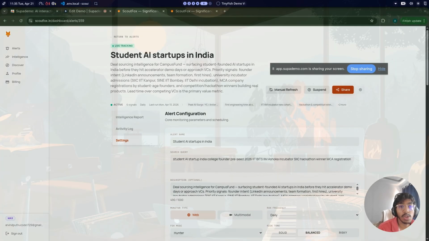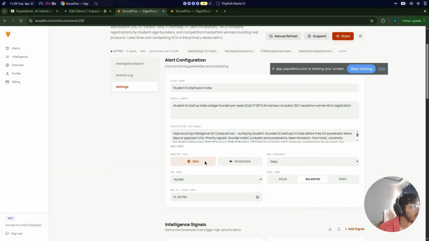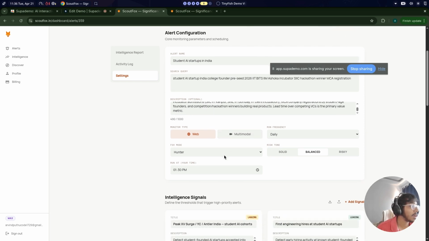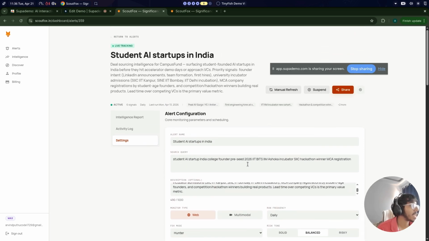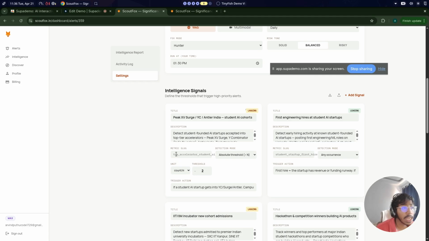You can even set up alerts through WhatsApp. Once that alert is set up, you have multiple downstreams. It could be a web alert, it could be a multi-modal alert. Your query would be just student AI startups, and the system will catch intelligent signals for it. These signals would be evolving over time.